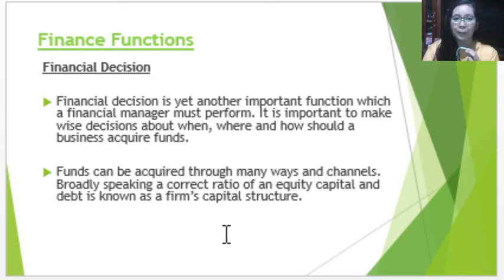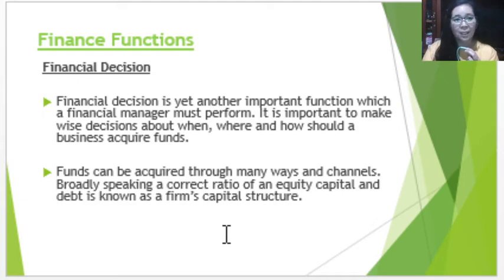For the investment decision, we are concerned with the investment in the long-term assets. Here, under the financial decision, we are concerned with the source of capital and how to acquire those needed funds.